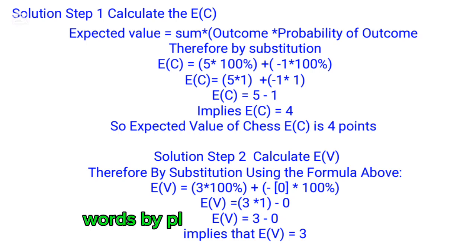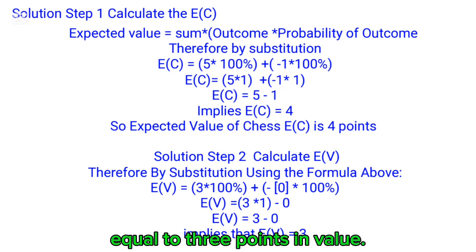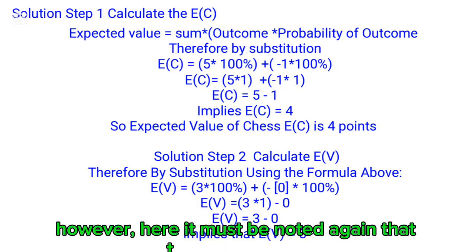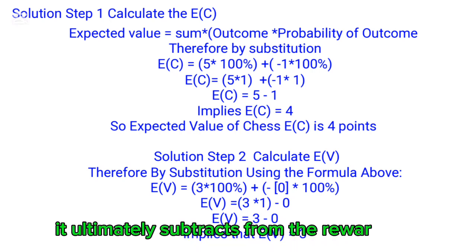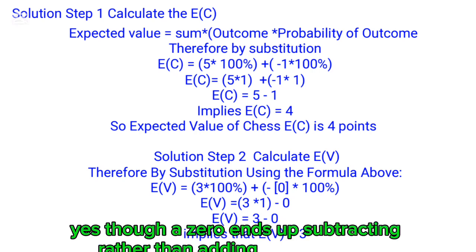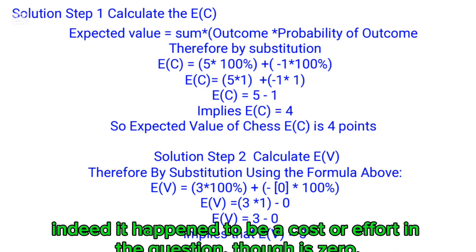In other words, by playing a video game the individual is expected to derive a cognitive reward equal to 3 points in value. However, here it must be noted again that the value of cost or effort is regarded as negative in this context, since it ultimately subtracts from the reward. Hence the reason why 0, though a 0 ends up subtracting rather than adding to the reward in the calculation above, makes perfect mathematical sense in this context. Indeed, it happened to be a cost or effort in the question.